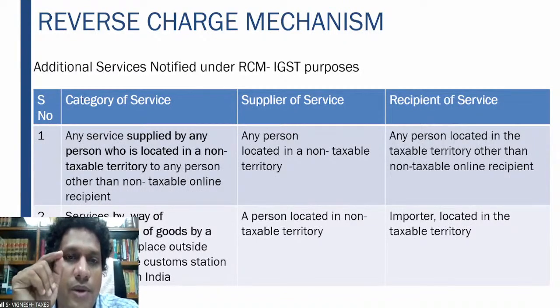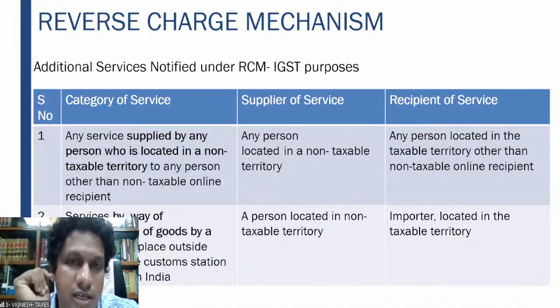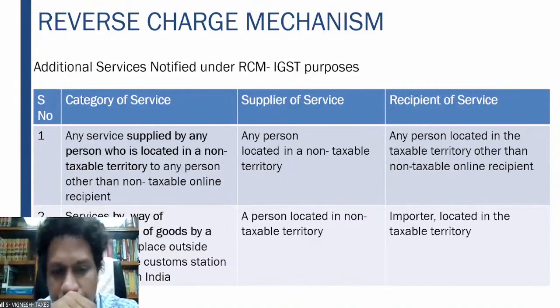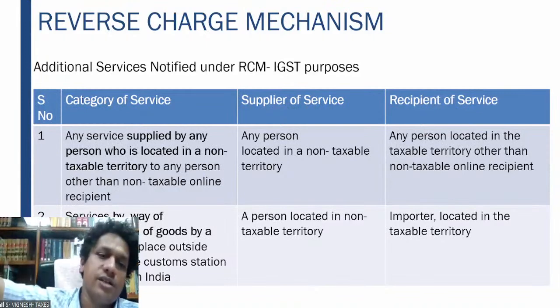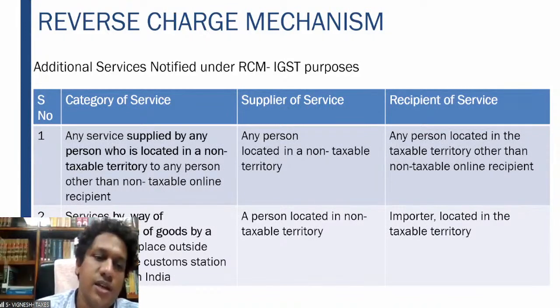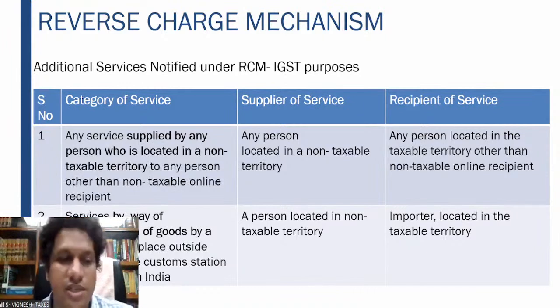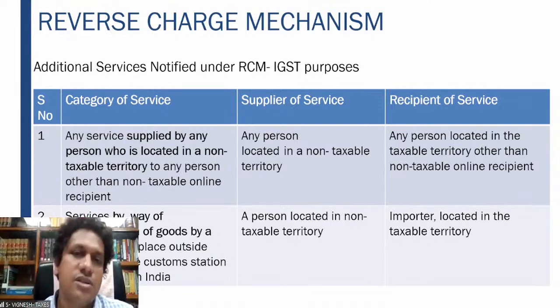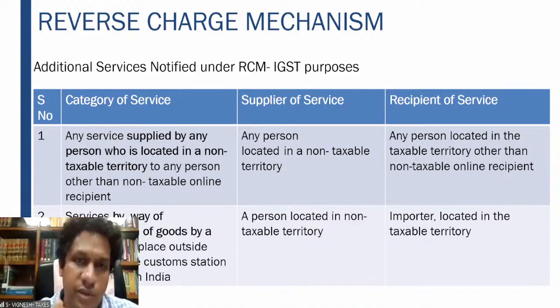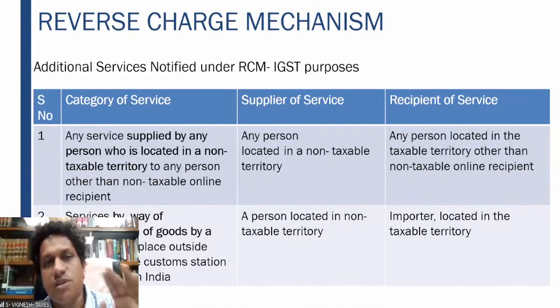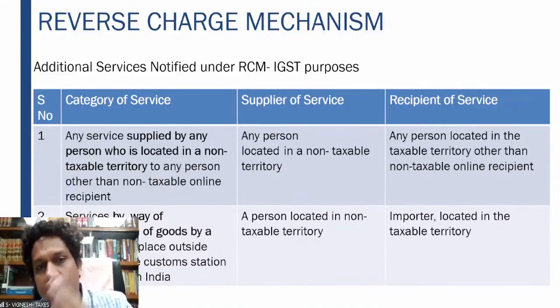So therefore, the supplier of service is a person located in the non-taxable territory. What he is doing, once the goods come, the vessel, that is, in a ship from a place outside India, the vessel comes up to the customs station clearance. So therefore, that is a service of transportation of goods which he is providing. The supplier of service is the person located in the non-taxable territory. Recipient of service is the importer located in the taxable territory.